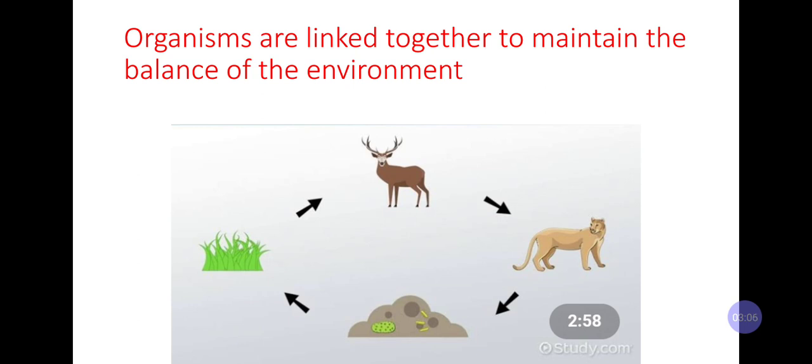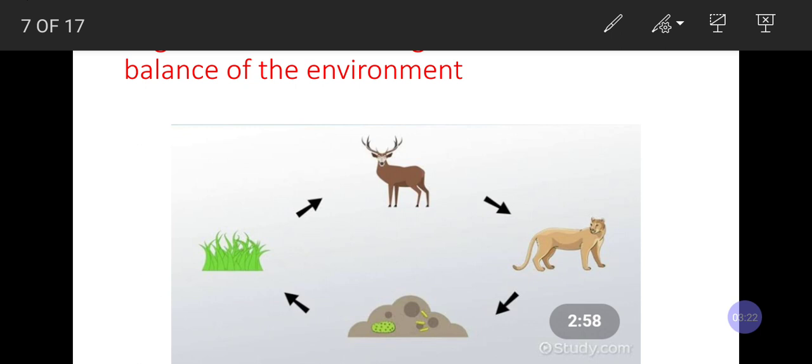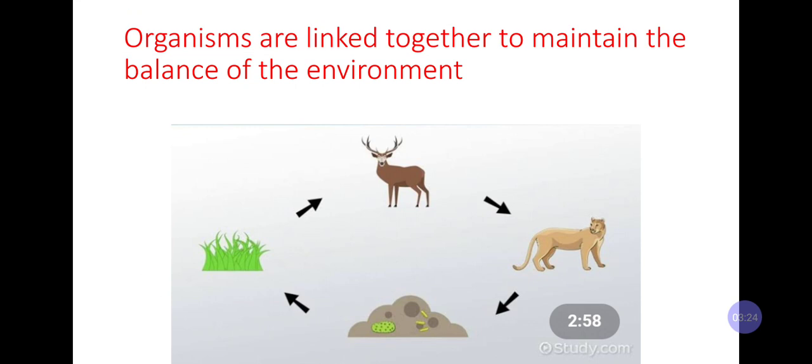All the organisms, as you can see in this picture, there is a food cycle. First of all, this grass is eaten by this deer, is eaten by this lion or tiger, and after death its body decomposes and again it gives fertilizer to the grass. So in this way it completes a cycle. So these organisms are linked together.